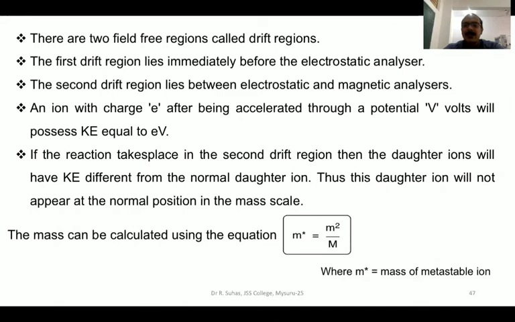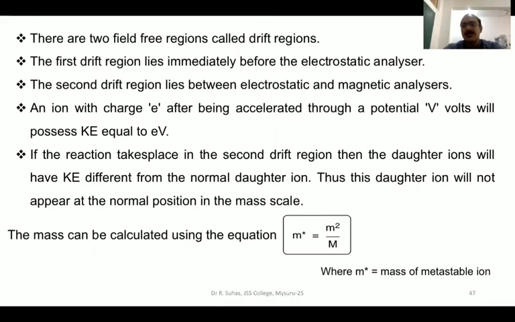Say, for example, the normal daughter ion should have appeared at 104, but because the ionization has taken place outside the chamber, there is a time lag. So instead of appearing at 104, maybe that ion will appear at 105.2. The appearance of such fractions, such non-integers, definitely gives us a clue that it should be a metastable ion. Then how can we calculate the mass of such metastable ions?